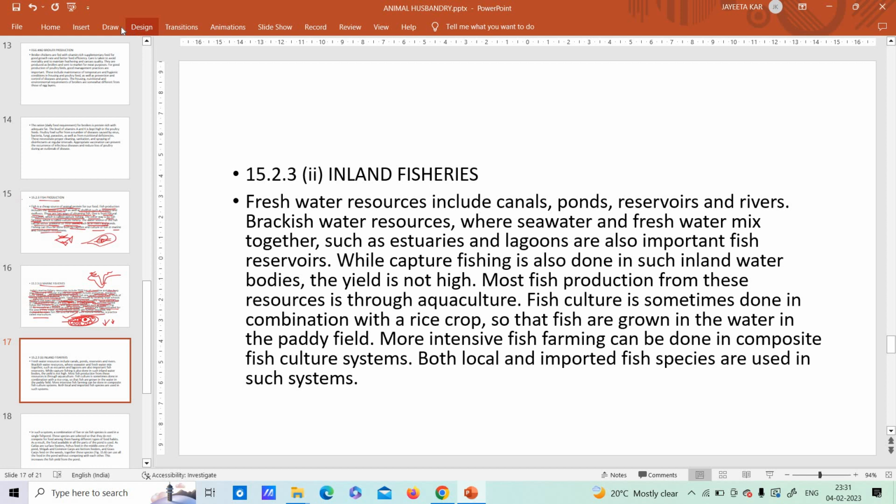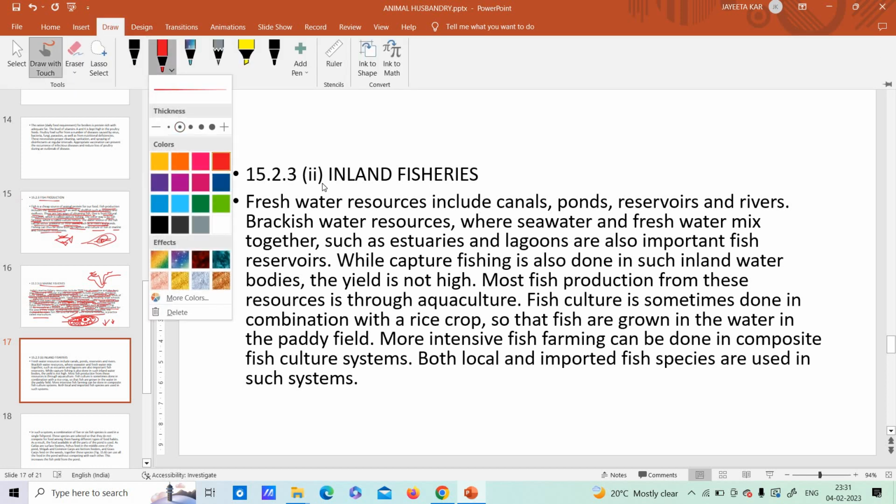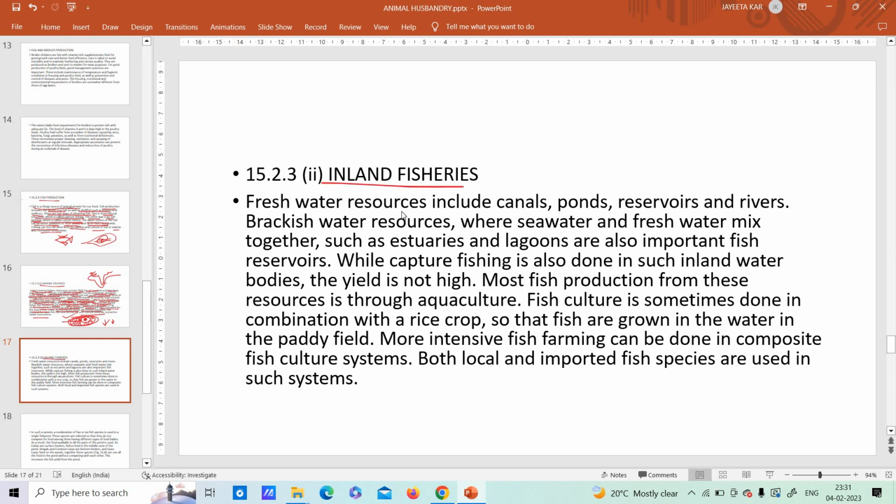That means the fishes which are present in the rivers, the ponds, the reservoirs. Okay, that is inland fishes. The freshwater resources, what are the freshwater resources? Your canals, ponds, reservoirs, rivers. Fine, understood. Now brackish water resources, what is brackish water? Where sea water and fresh water mix together.